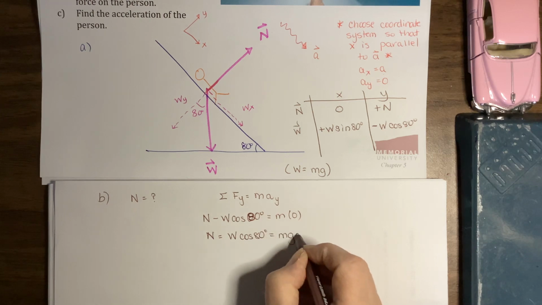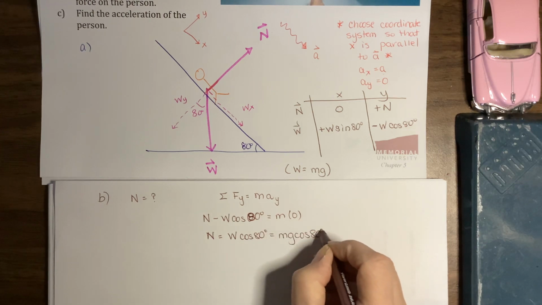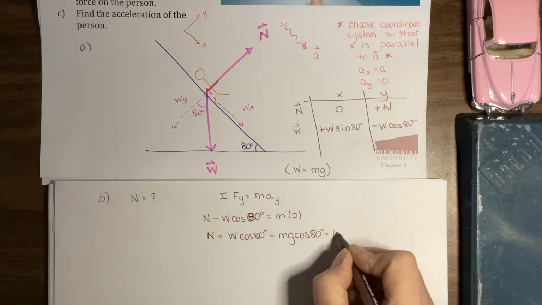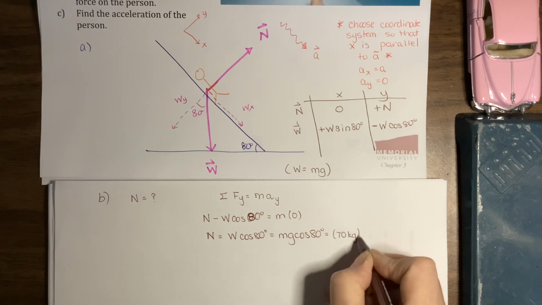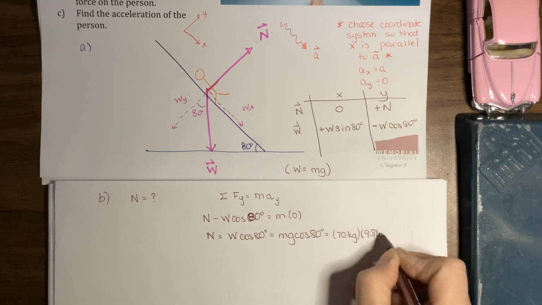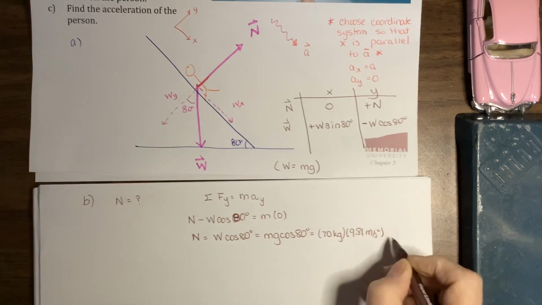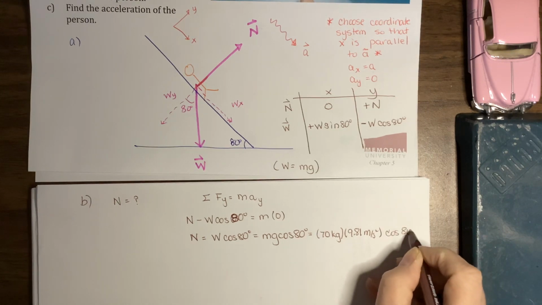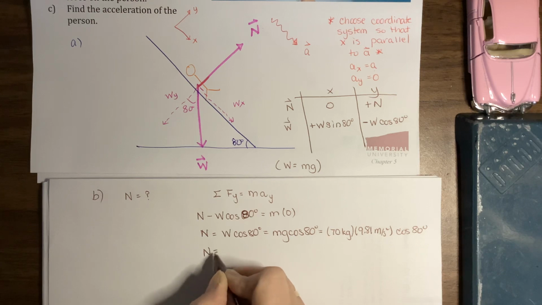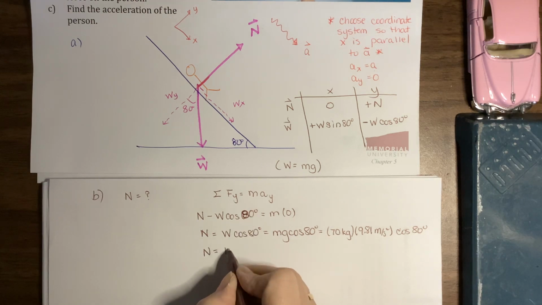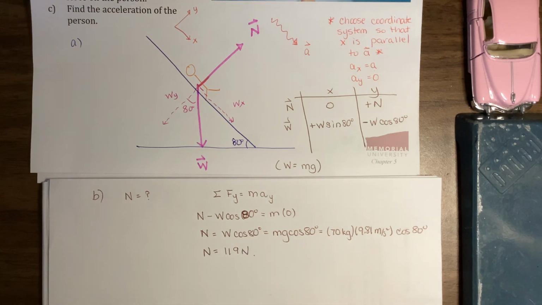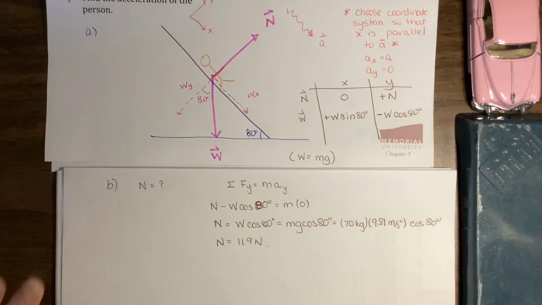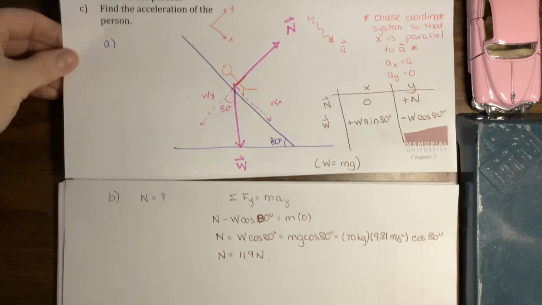W is m times g. Put our numbers in. Our person has a mass of 70 kilograms. g is 9.81 meters per second squared. Then we're multiplying by cosine 80 degrees. The magnitude of our normal force is 119 newtons. Okay, so it took us a long time. You'll get quicker at this as you get more practice.